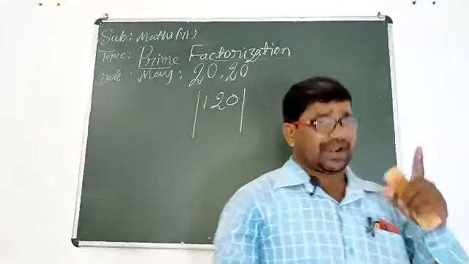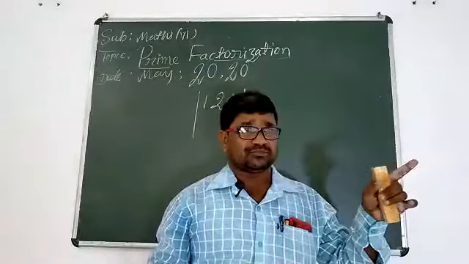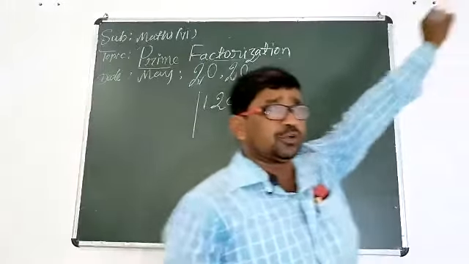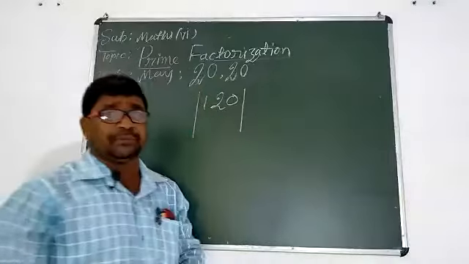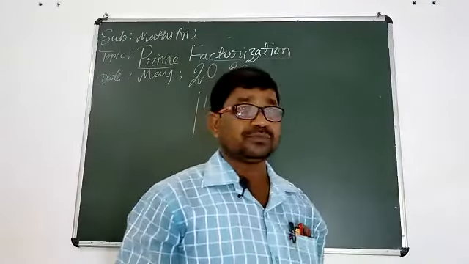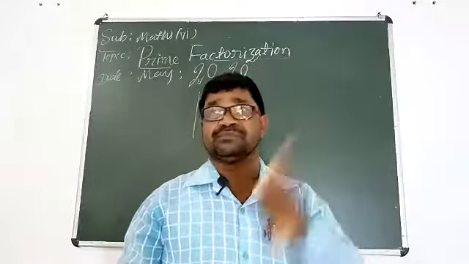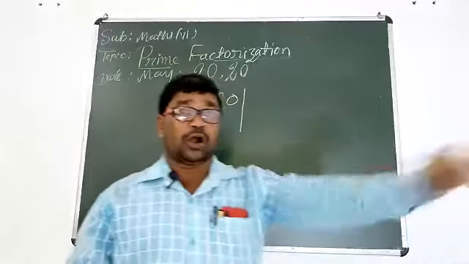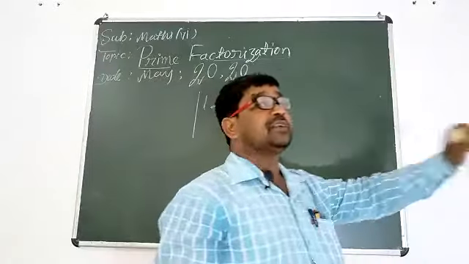First prime number, can you guess? First prime number is 2. First, we should think, is this number divisible by 2? Yeah, this number is divisible by 2. After this topic, we will go into the divisibility test.